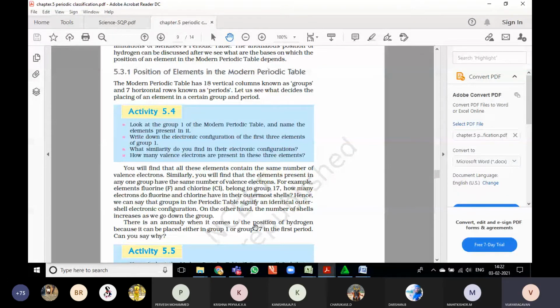So similarly, you will find that the elements present in any one group have the same number of valence electrons. For example, elements fluorine and chlorine belong to group 7.